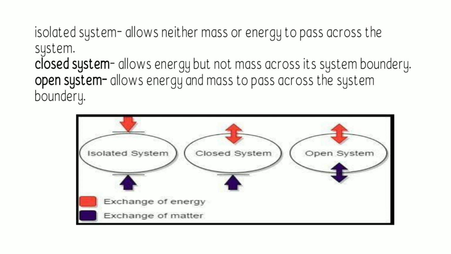However, energy in the form of solar radiation passes to the Earth's surface. In return, the Earth emits radiation back out to space across the system. Hence, energy passes across the Earth system but not mass, making it a closed system.